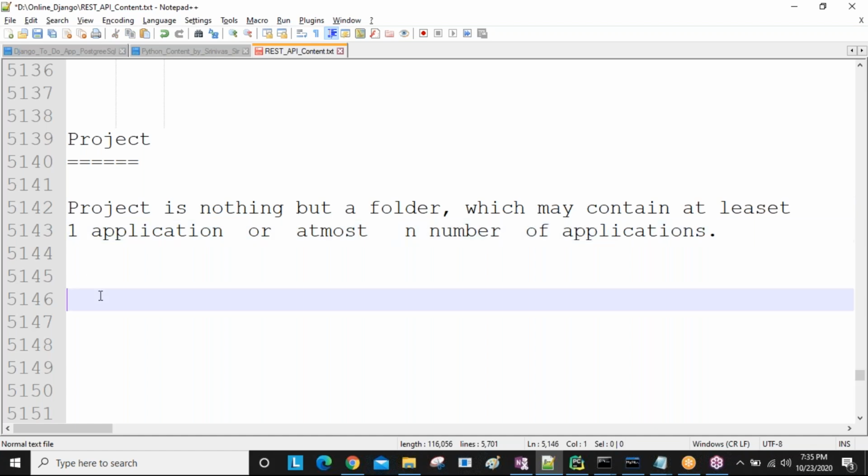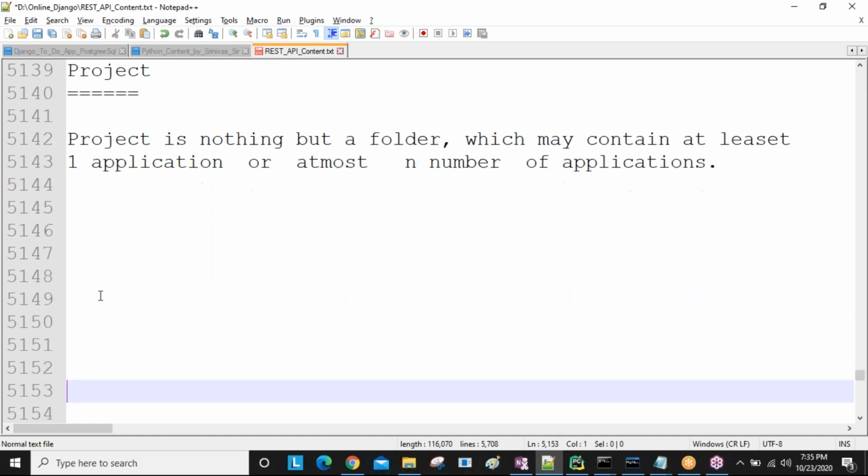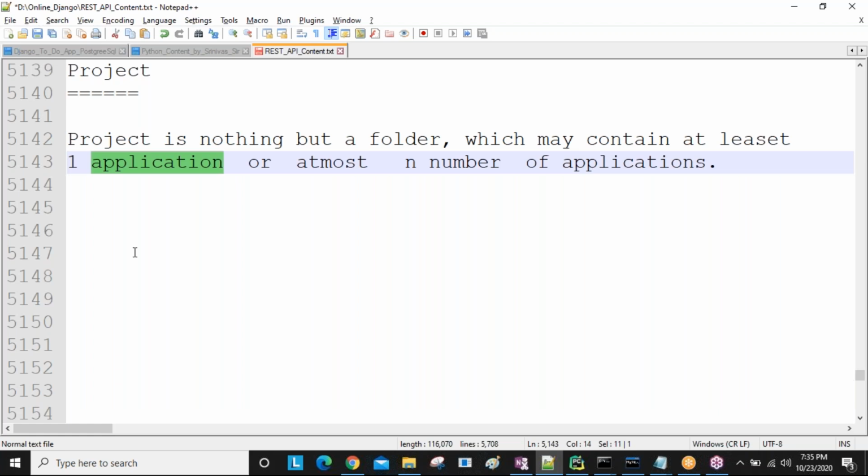This is the definition of a project. What does this mean? One project can contain one application. At least one application means an application is mandatory. Every project requires one application.